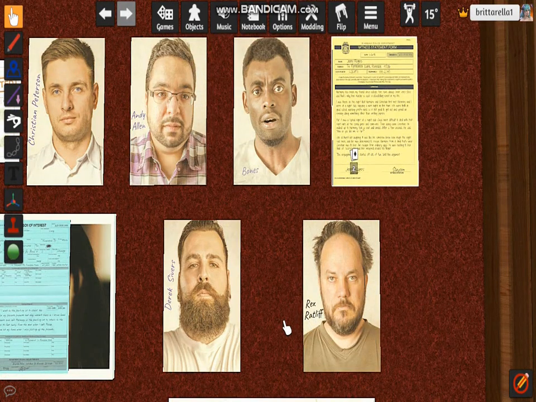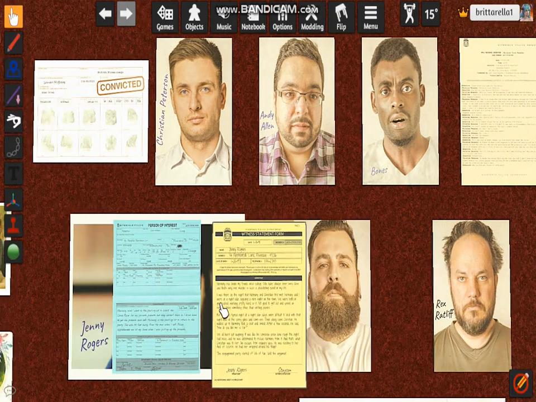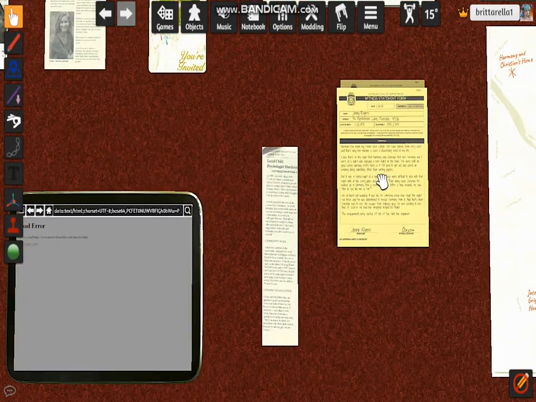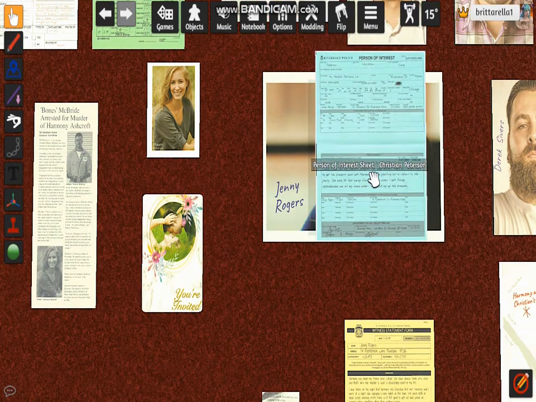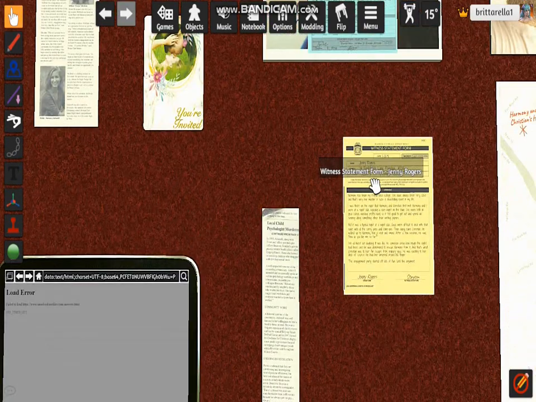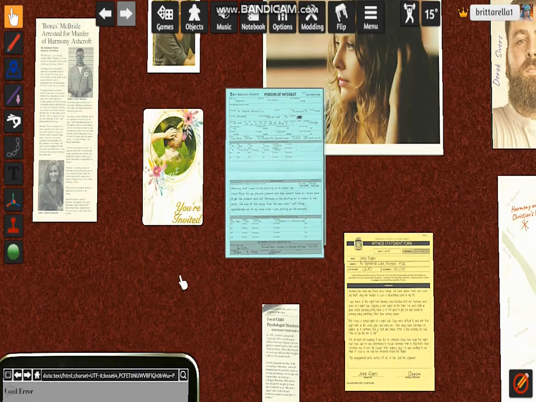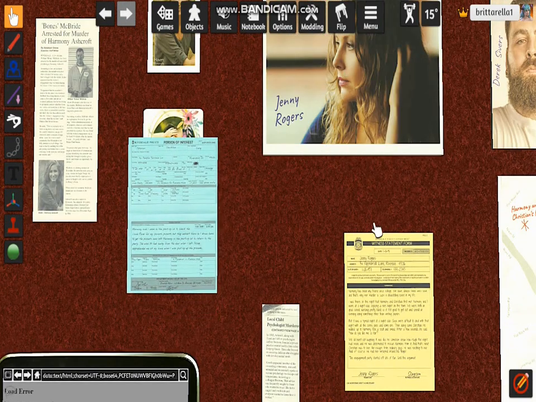And here's another piece of paper here. Let's check out the back. Nothing. And here's a witness statement from Jenny Rogers, which is this girl right here.